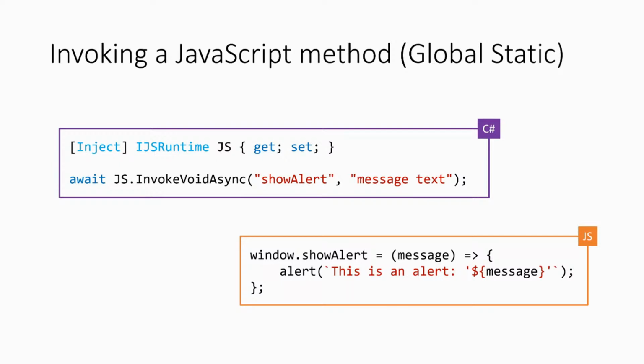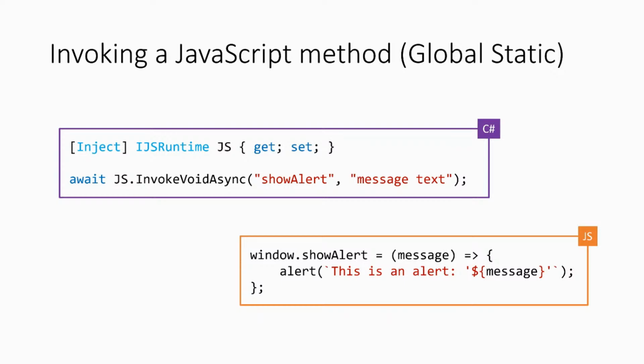Well, if we look at the first bit of C# there, it's really simple. It's really just the bottom line. But in the first line, what is happening is we are asking Blazor to do some magic and give us access to the JavaScript runtime. So we add a property on our component or our page, and we say, hey, give us this JS runtime, and you put the inject attribute before it, and it will basically say, I expect this to be here when the page loads.